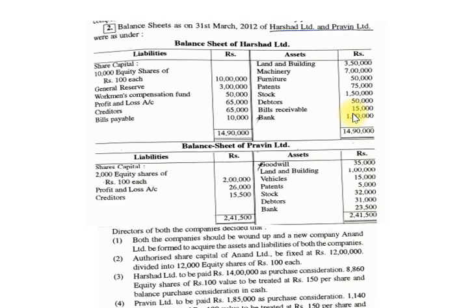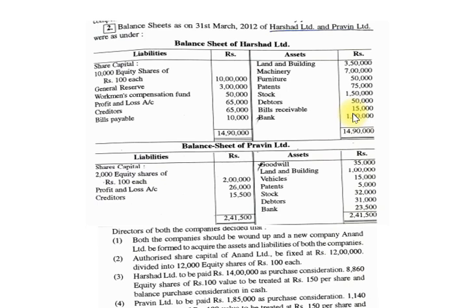Dear student, in our previous lectures, we discussed the theory of amalgamation and how to calculate the examples. I discussed the detailed theory in our previous lecture. Now, in this lecture, we start our practical example calculation. So friends, here I choose example number 2 in your book. I read the information related to Harsad Limited and Praveen Limited.